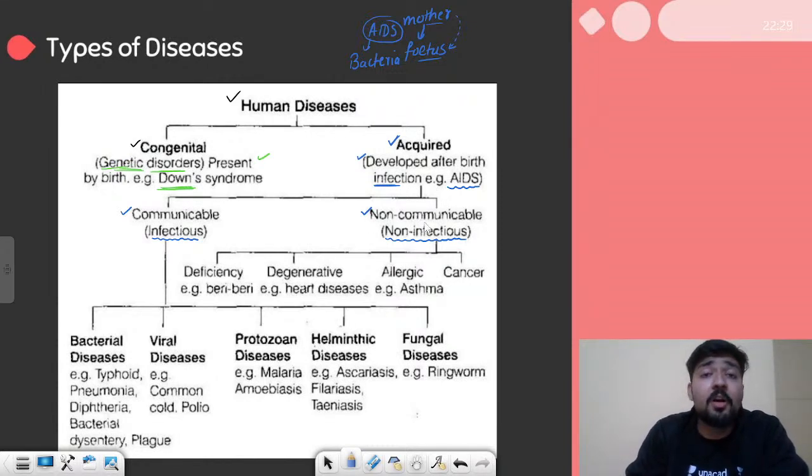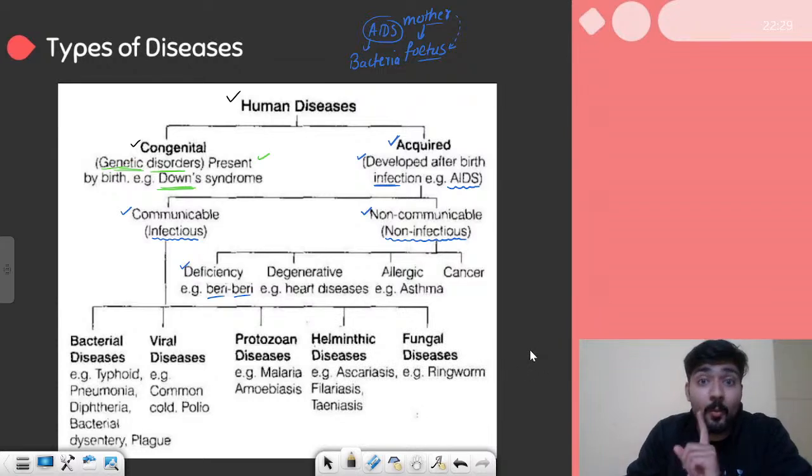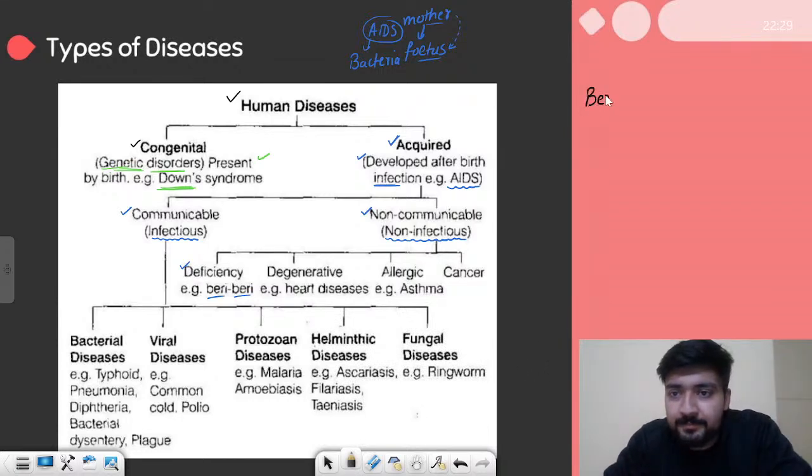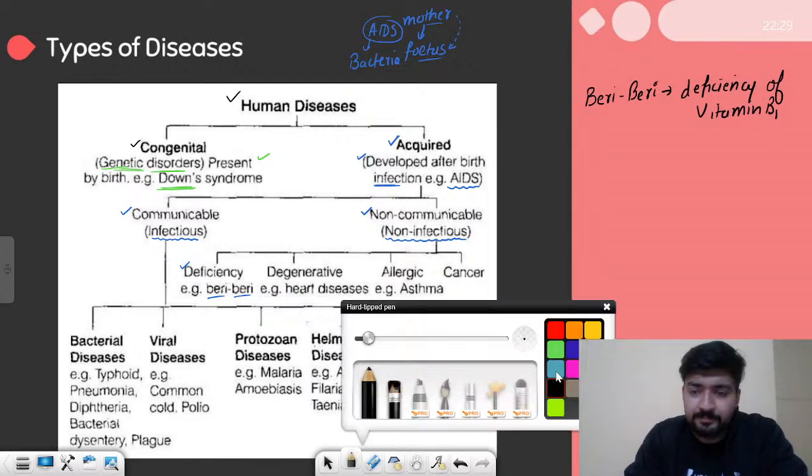So let us see the examples of non-communicable diseases first. So it can be a disease caused by any deficiency. For example, beriberi. So beriberi is caused by the deficiency of a particular vitamin, and that vitamin is vitamin B1, right? So it can be a deficiency disorder.